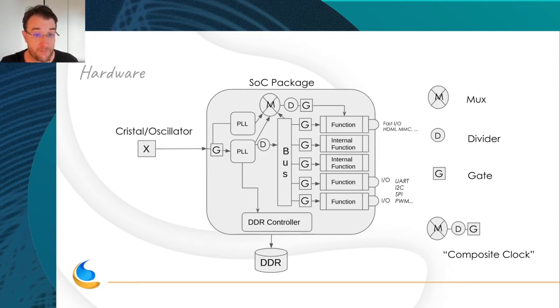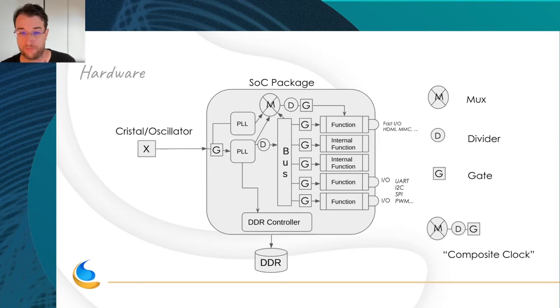And for example, the same PLL clock that is not divided can go to the DDR controller and clock the memory. For complex, fast functions like HDMI, MMC, and so on, you could have a separate PLL that uses the same source clock, which could generate a much higher clock for HDMI 4K, for example. And this could go into a mux, and this function could select between the bus clock, the first PLL, or the second PLL for the clock. It's really a classic design.